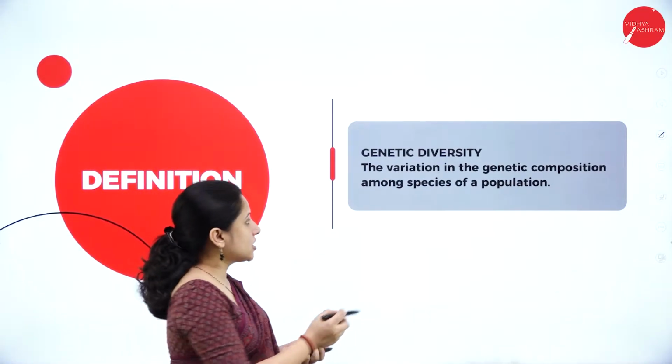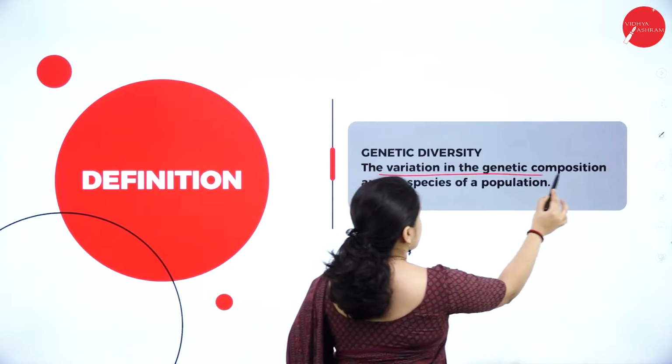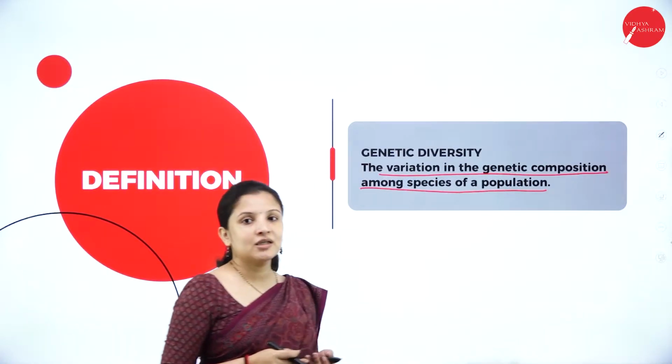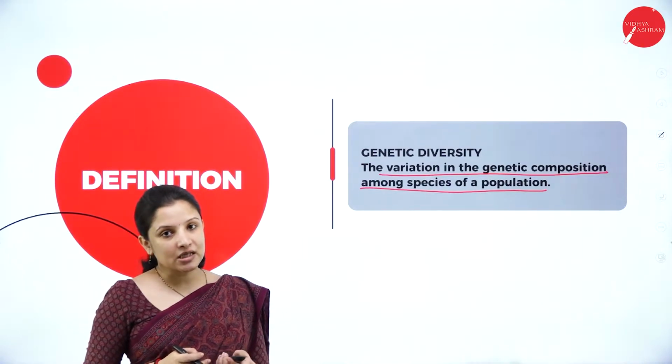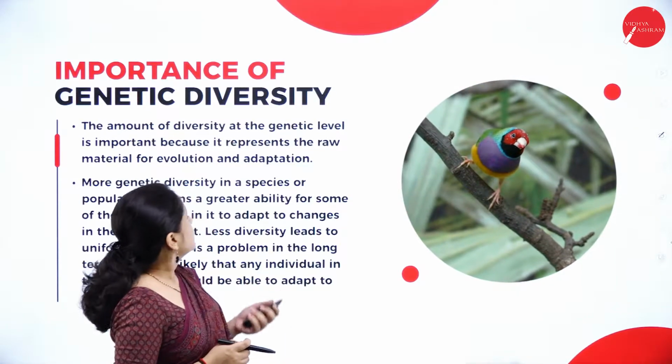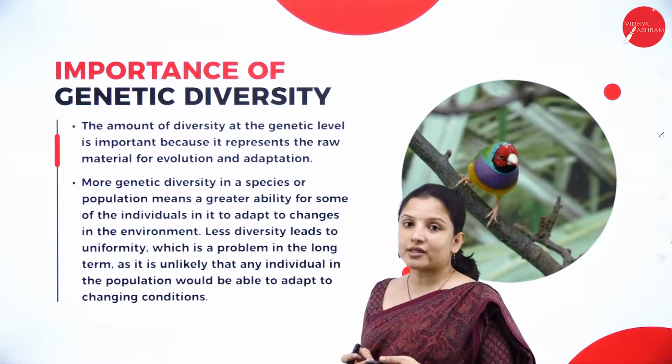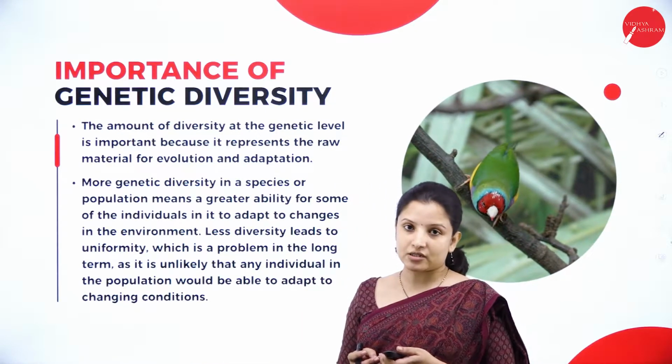So the variation in the genetic composition among species of a population is defined as genetic diversity. So talking about the importance of genetic diversity, why should genetic diversity occur in nature?